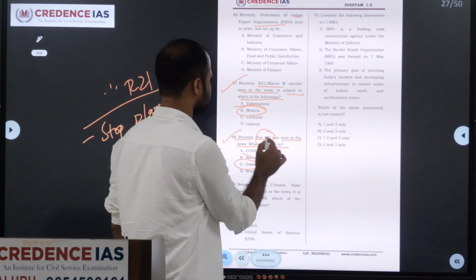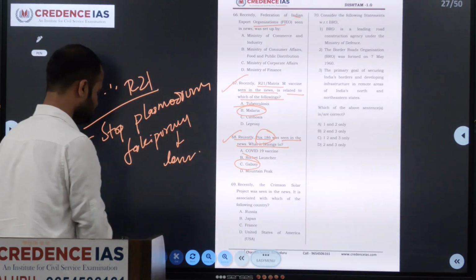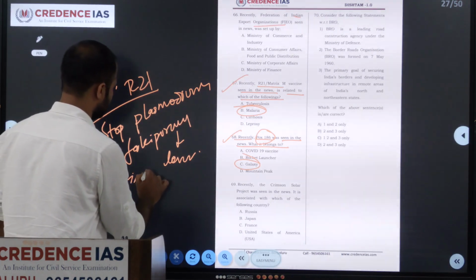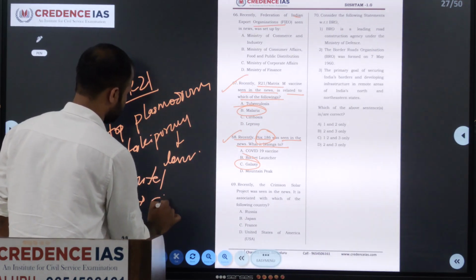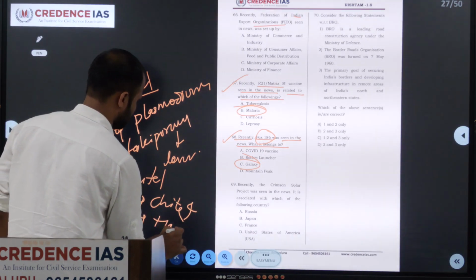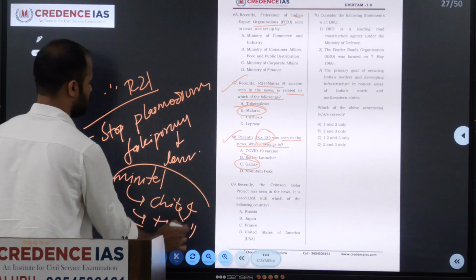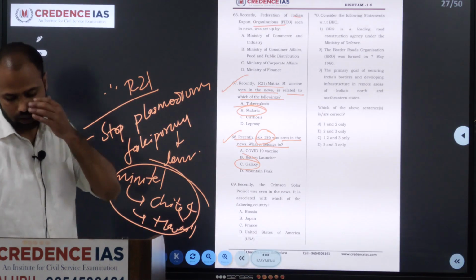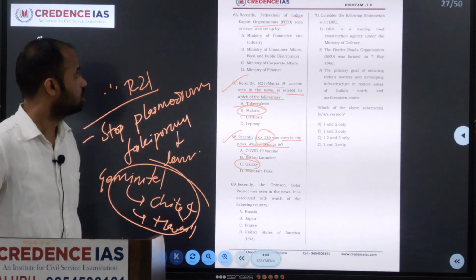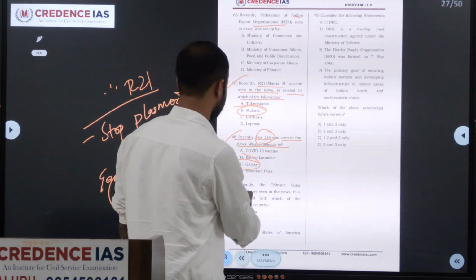So it is in this Gemini telescope, in Chile and Hawaii, this advanced infrared telescope. So next we'll move on to the next question, 69th.